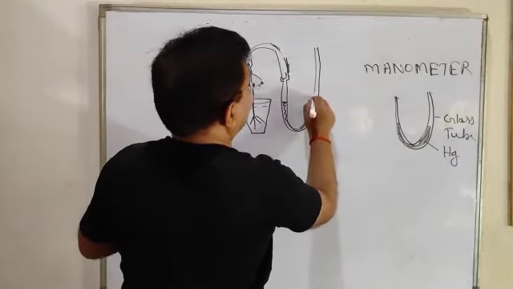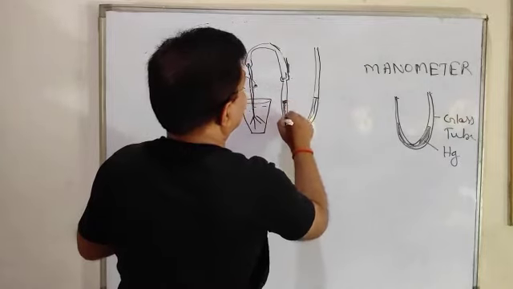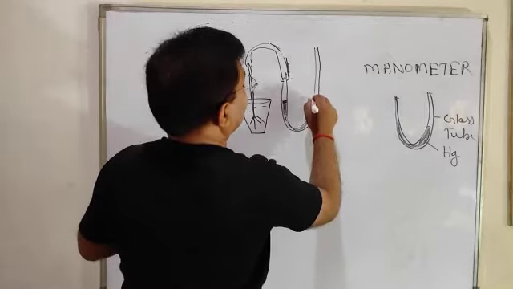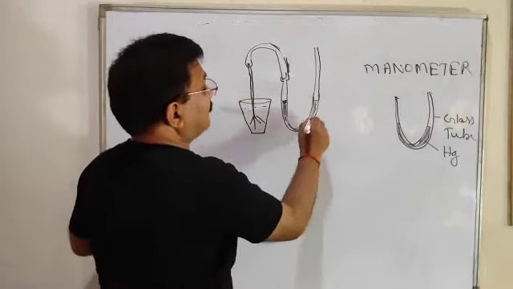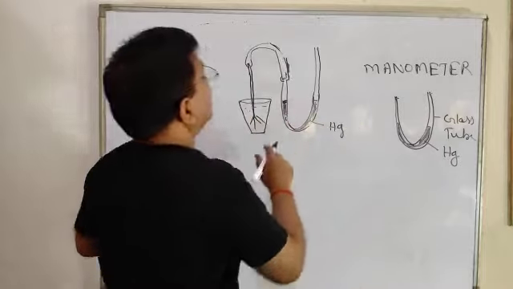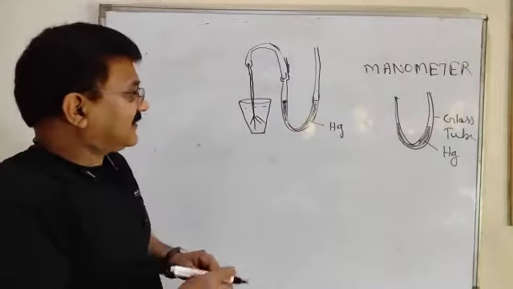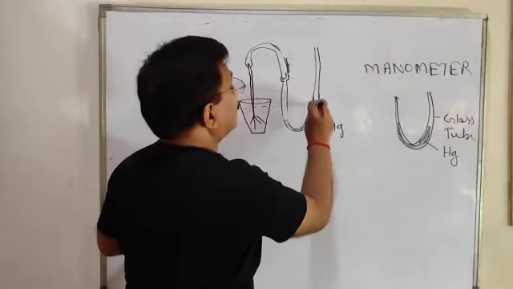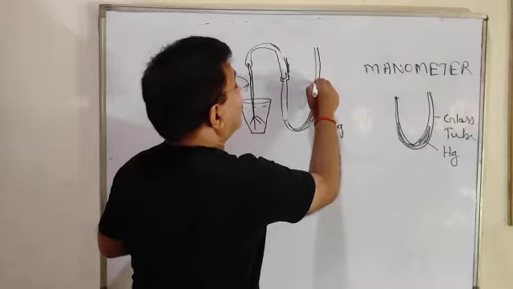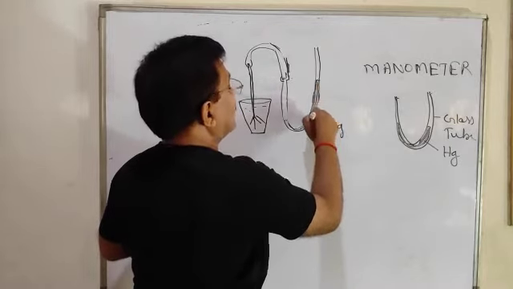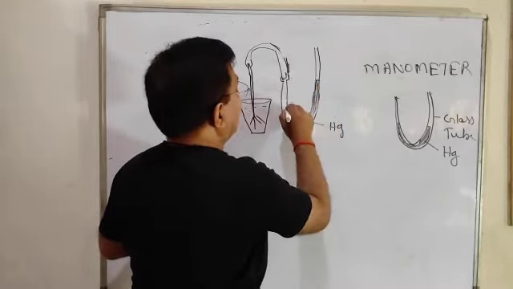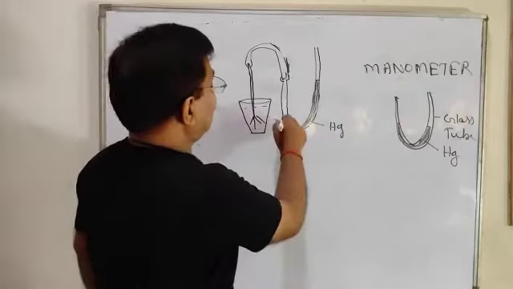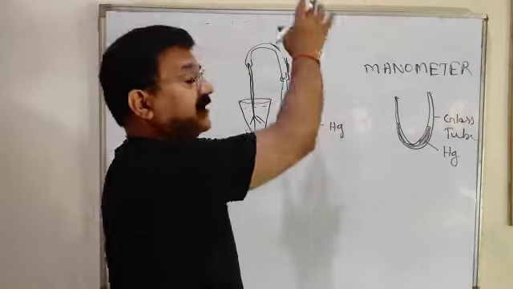Now, in the beginning, you will notice that the level of the mercury in both the tubes is the same. But after some time, this level will go down and this level will go up. The condition will become like this. What happened? The mercury level went down here and in this stem it rises.